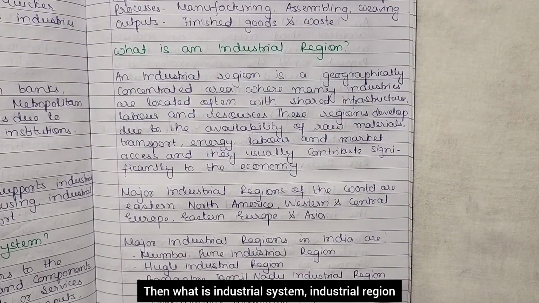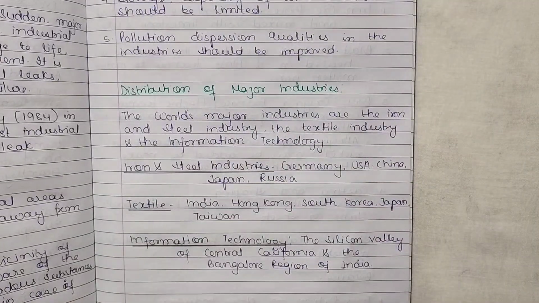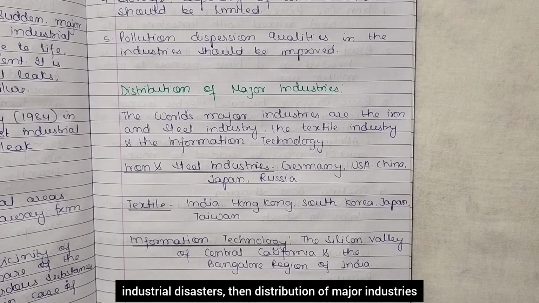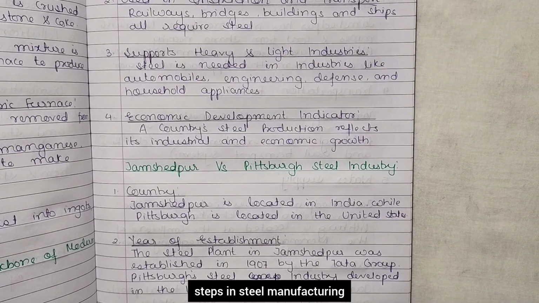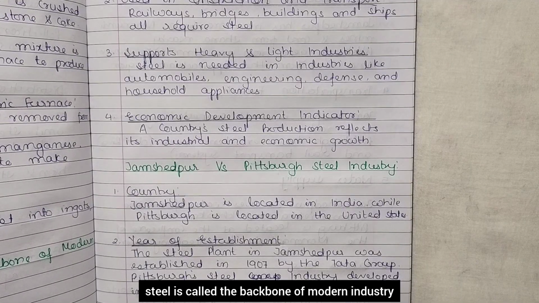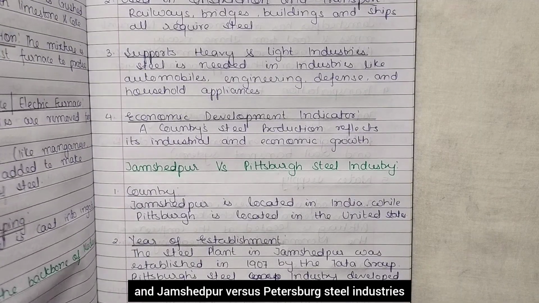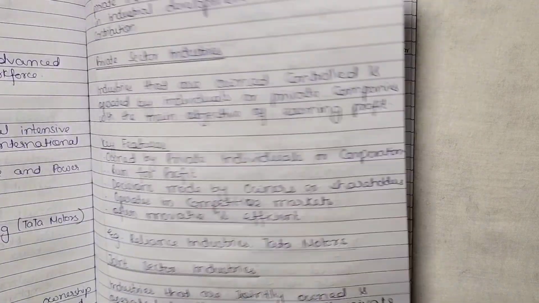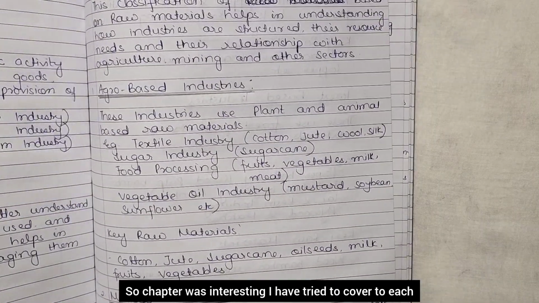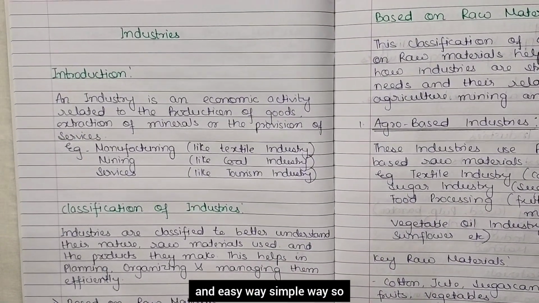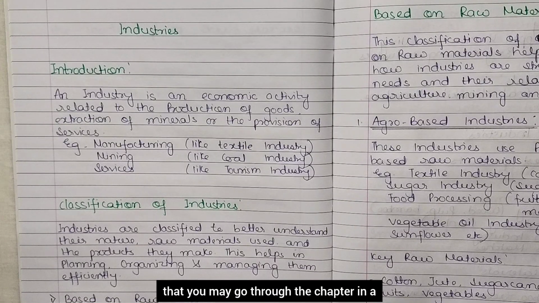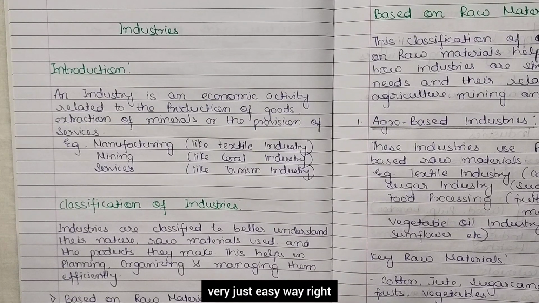Then what is industrial system, industrial region, industrial disasters, then distribution of major industries, steps in steel manufacturing. Steel is called the backbone of modern industry, and Jamshedpur versus Pittsburgh steel industries. So chapter was interesting. I have tried to cover each and every point and make it in a short and easy, simple way, so that you may go through the chapter in a very easy way, right?